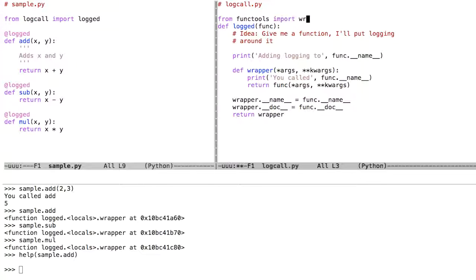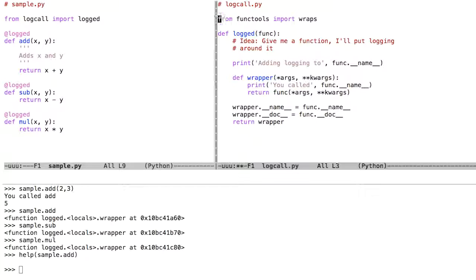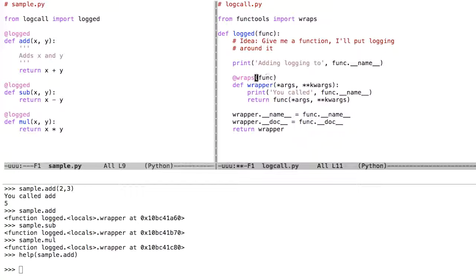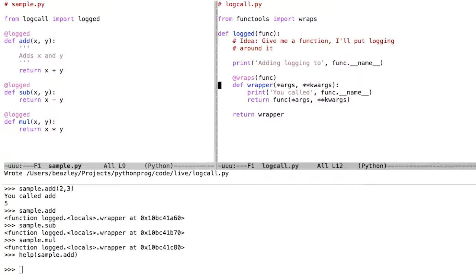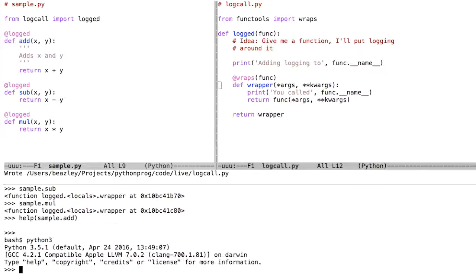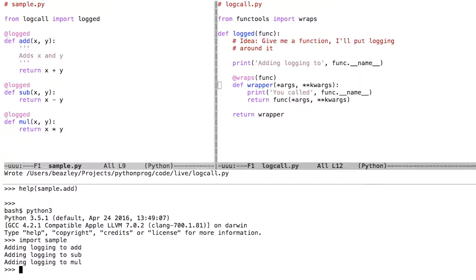This is part of the Python standard library. What you should really do if you're defining decorators is use this thing called wraps from functools. And what you do is when you're defining the wrapper, you tell it that you're wrapping this other function. What that will do is copy metadata. It'll copy the name of the function, the documentation. The result after doing that is that you get functions that look a lot nicer.